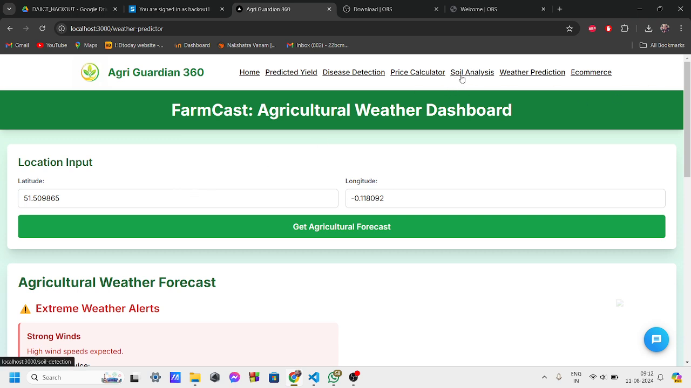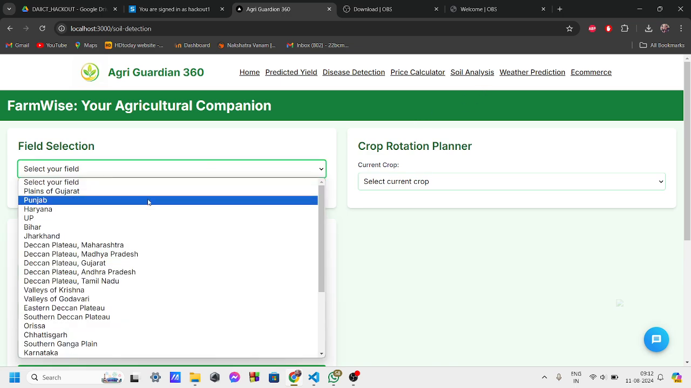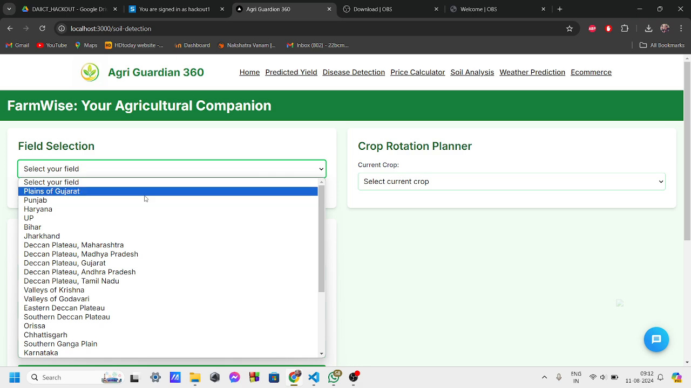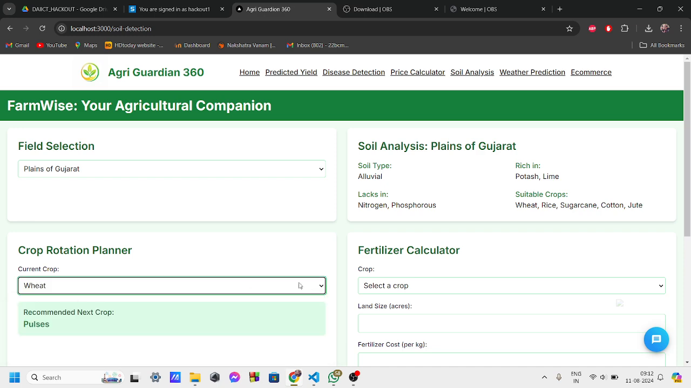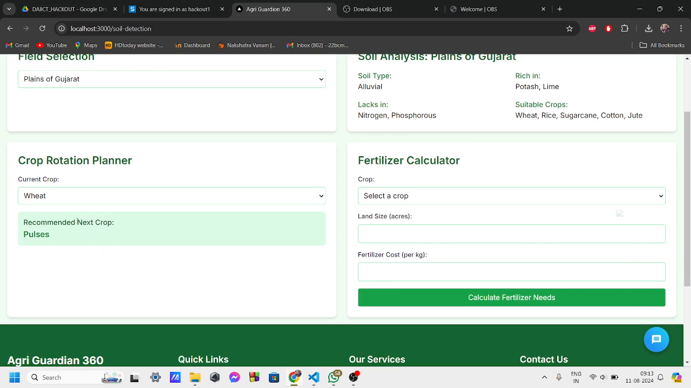Next we have soil assessment. Here we can assess soil health, pH levels and nutrient content with ease, optimizing your crop's growth potential. Here we have selected the field, which is plains of Gujarat, and then we see the soil analysis, which tells us about the type of soil present in Gujarat, which is alluvial soil. It is rich in potash and lime, but lacks nitrogen and phosphorus. So it suggests what crops are suitable to grow in this region, like wheat, rice, sugarcane, and cotton, etc.